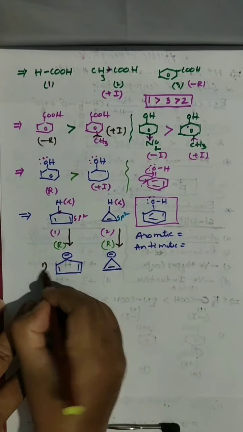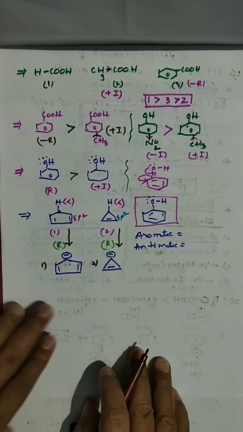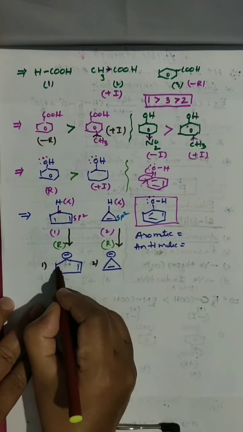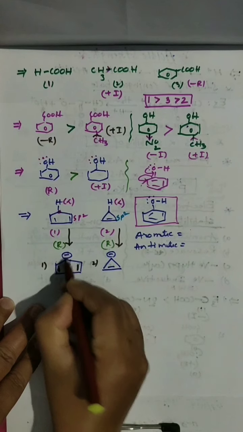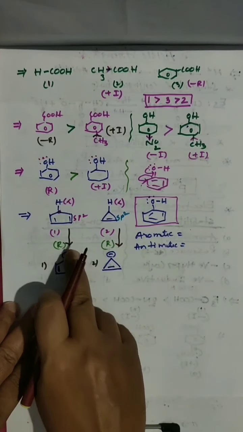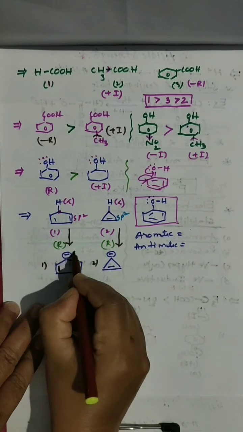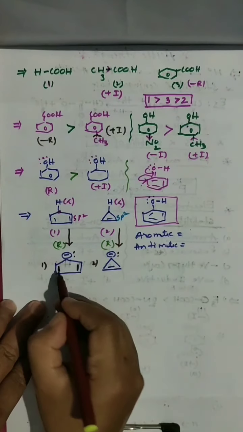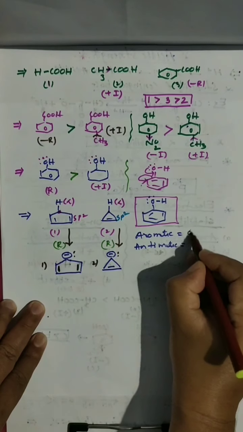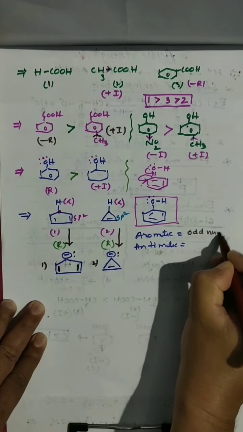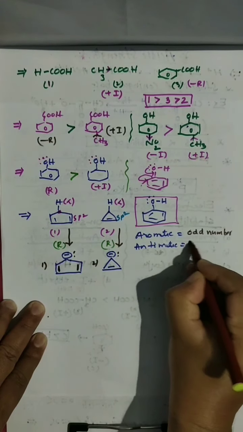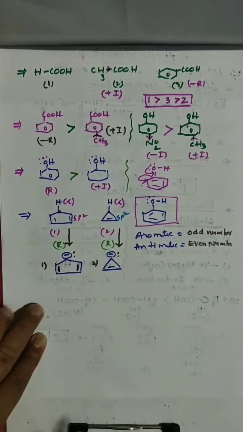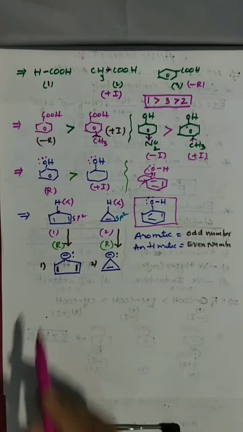Whether it is aromatic or anti-aromatic, how can we decide? You have to go for lone pair of electron, that is pi electrons. See here 1, 2, 3. Minus here, this is one pair, here one pair. Odd number of pairs is there, aromatic. That you have to remember. Even number, that is anti-aromatic.